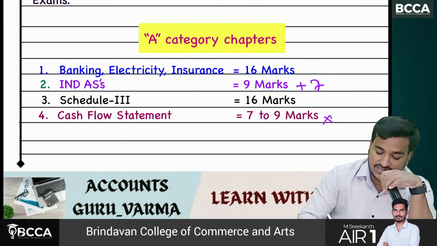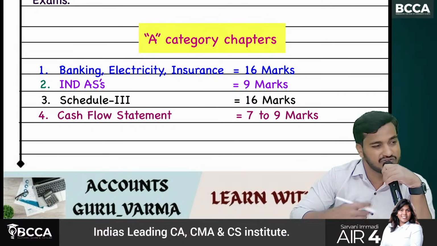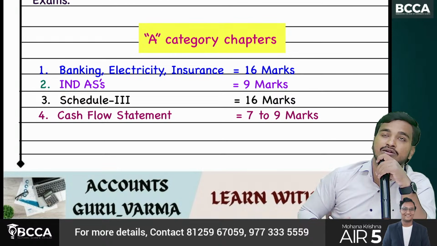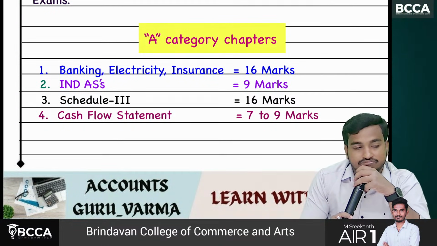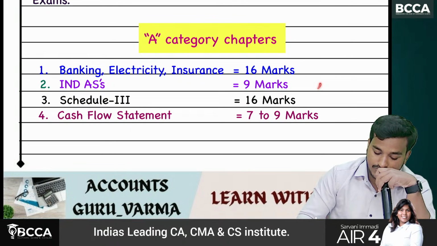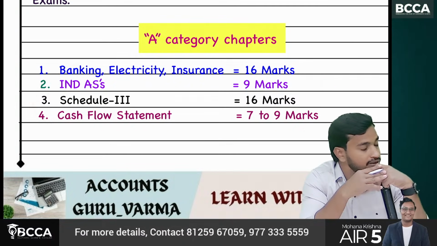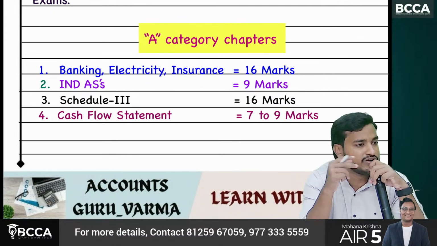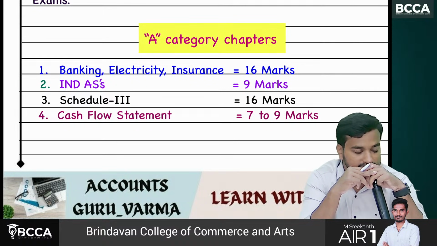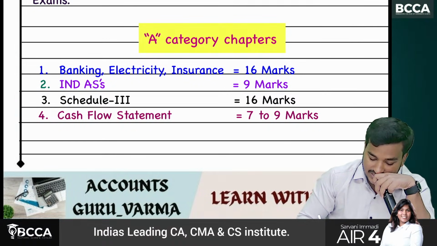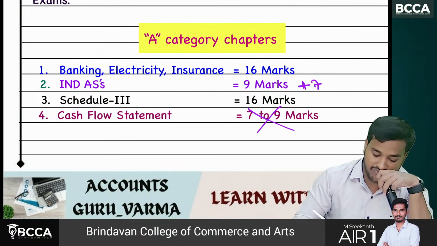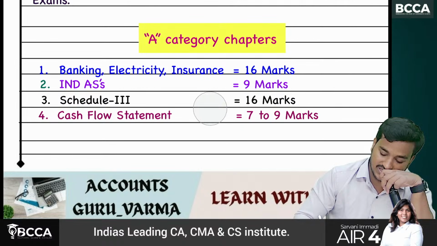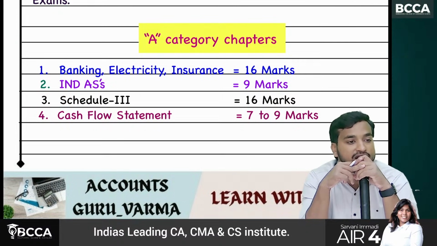That means this categorization or division or weightage is not 100% accurate, but 95% accurate. Maximum they will ask in the same manner whatever we are writing here. Slightly they have modified. In the recent exam what happened? They have not tested this cash flow statement, so they have added here plus 7. But for your attempt, definitely they will ask cash flow statement, because people will ignore cash flow statement.